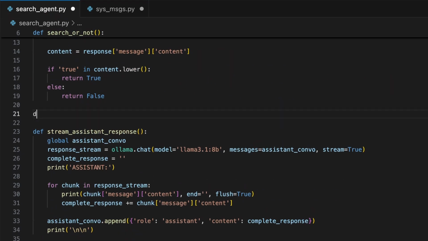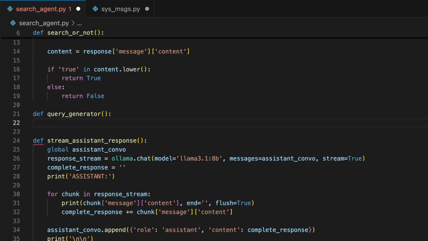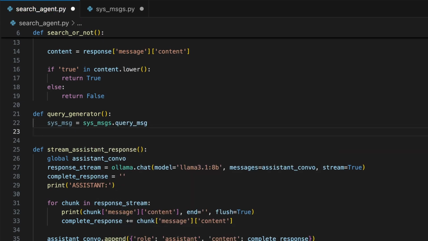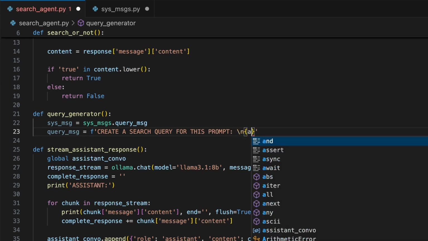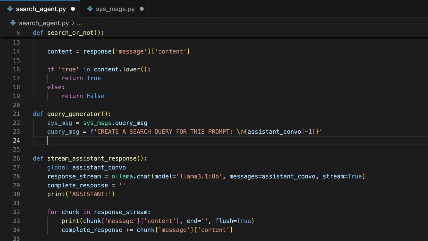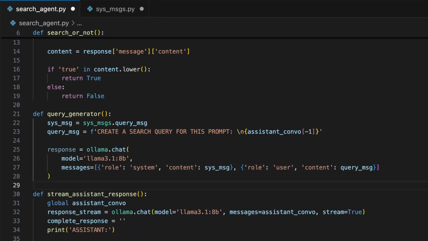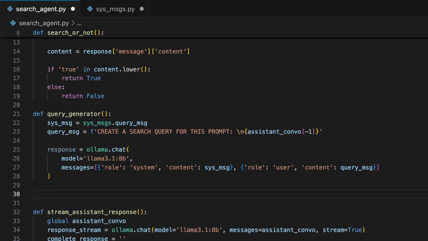Back in the searchagent.py file, we can define a new function below the search or not function named query generator. Again, we will set the SYS MSG variable in this function as the system message we created for this specific worker agent. In another variable called query message, we will format the prompt with a message before adding the last message in assistant convo. In response, we can send the formatted system message and the query message as the user message to generate the response from the language model. For this function, we can simply return the response message content.